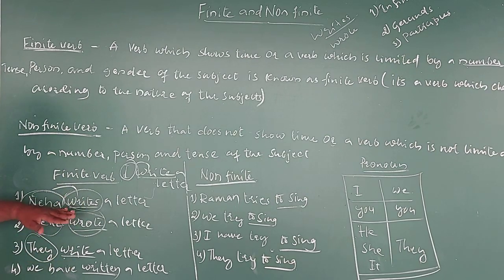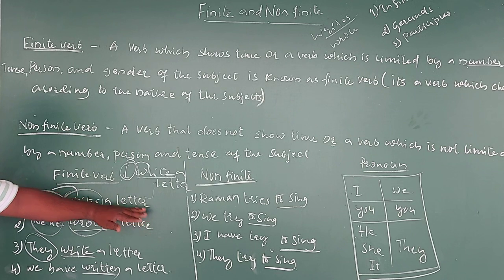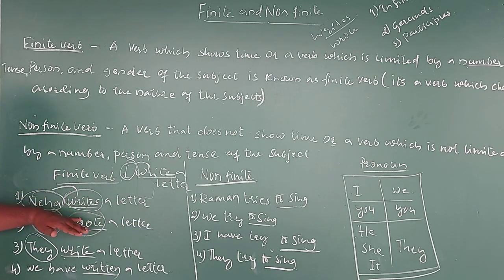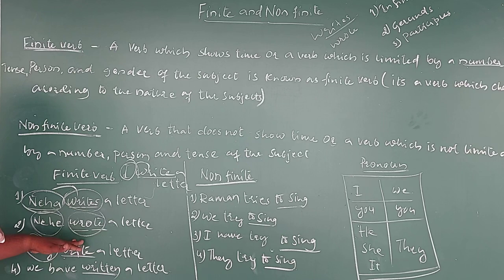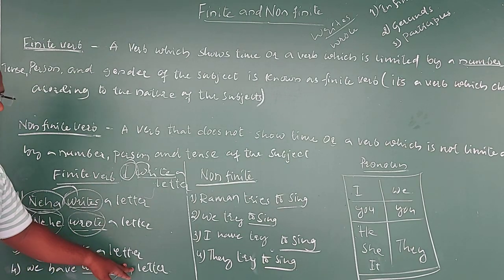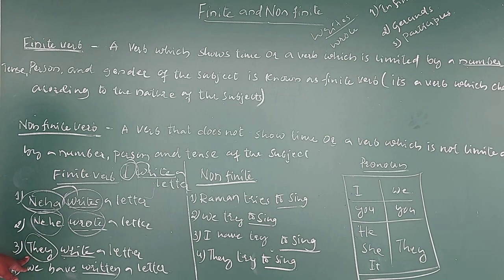First example is Neha writes a letter. As per the subject, the verb has changed. Second example, you can notice, Neha wrote a letter. As per the tense, the verb has changed. Third example, they write a letter. Again, as per the subject, third person plural it is. As per the pronoun subject, we can find that the verb has changed.